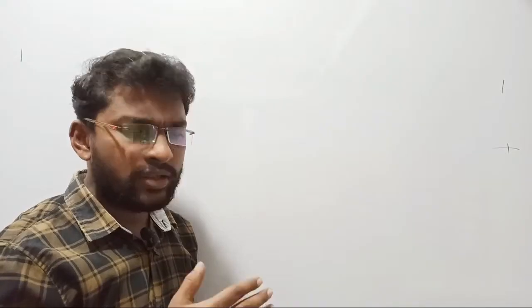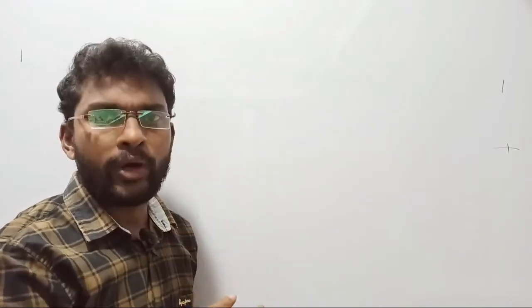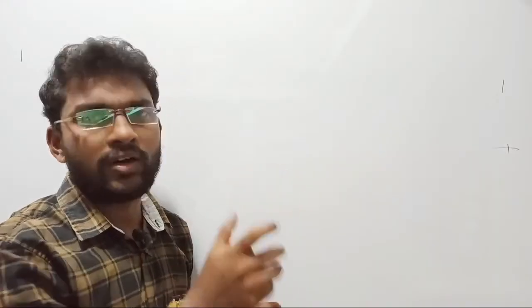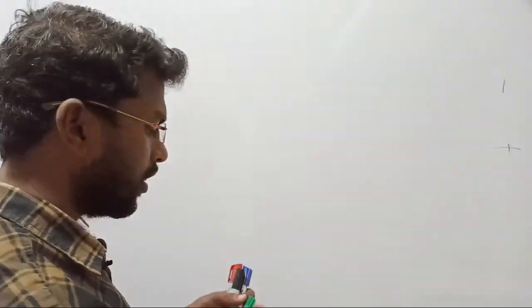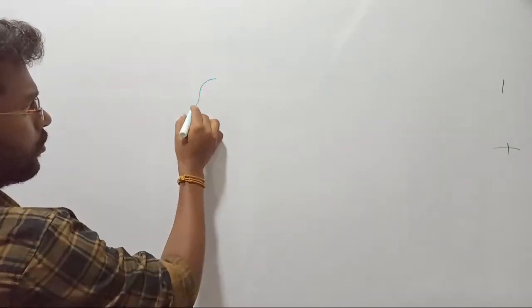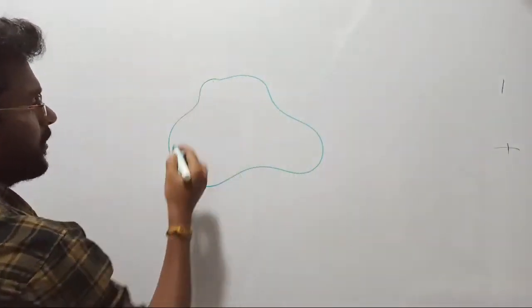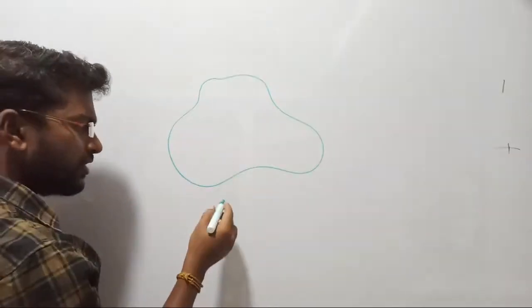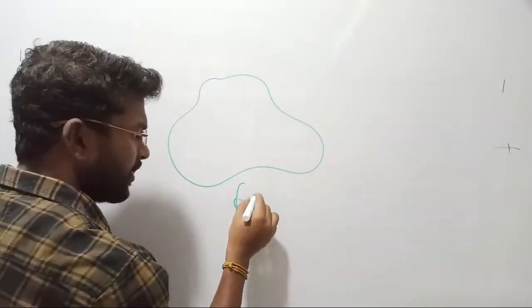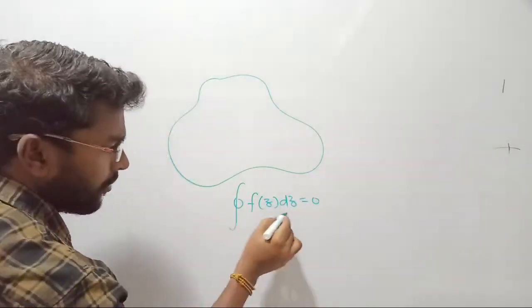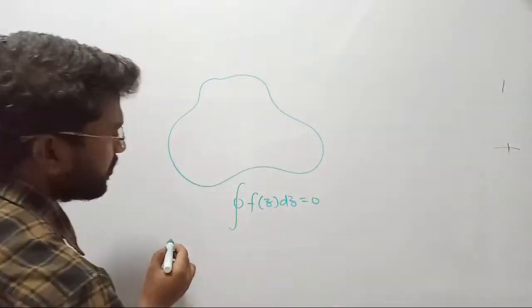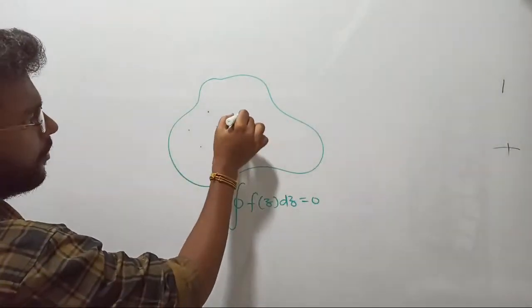Now in the Cauchy residue theorem we are not going to keep our attention on the 2 pi i, but on the coefficient of 2 pi i. Who is the coefficient of 2 pi i? f of a is the coefficient of 2 pi i. Now residue means, in a closed contour or closed region, if there are no poles, then we can simply say that the integral of f of z with respect to dz is 0, since I don't have any poles in the denominator. Suppose there are poles inside the region.